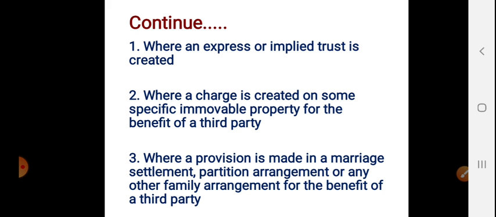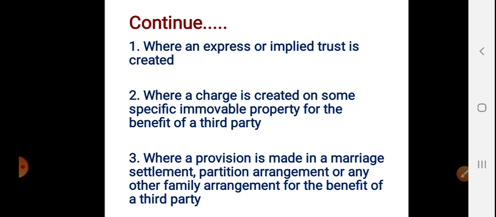Express or implied trust is created. When a trust is created between persons, on the basis of the trust the third party can also sue on the contract. For example, suppose X transfers certain property to Y, to be held by Y in trust for the beneficiary Z. Here Z can enforce the agreement, the trust, even though he is a stranger.